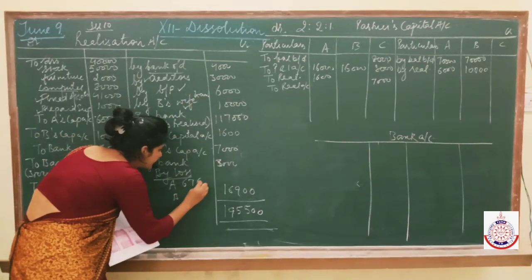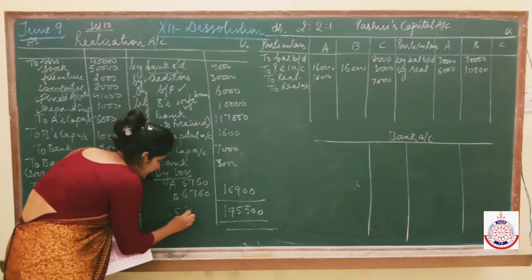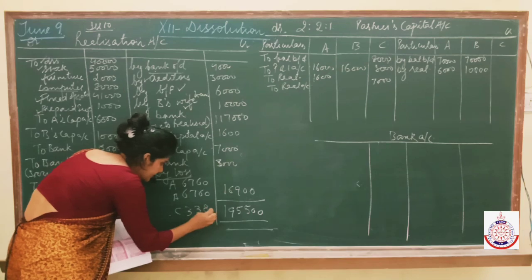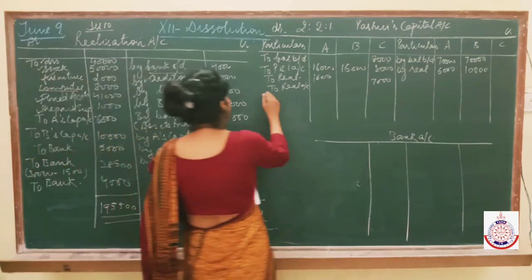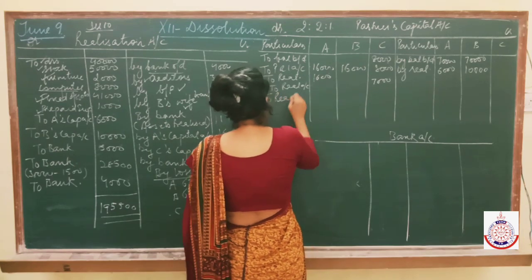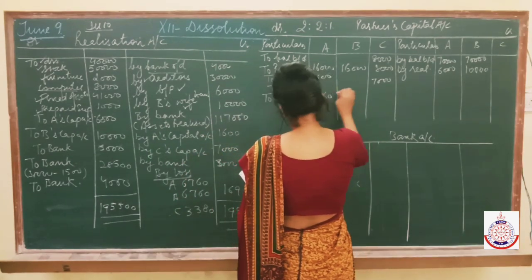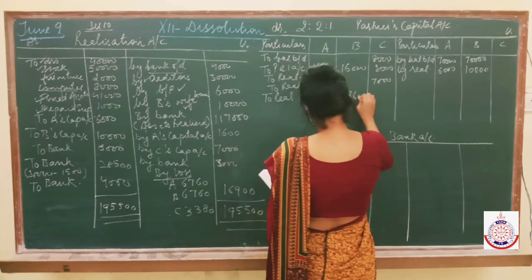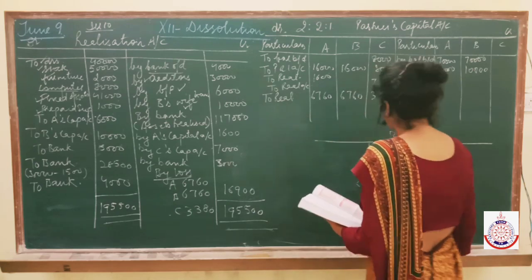So it will be 6760, 6760 and 3380. Now transfer this loss to partner's capital account. Right here to realization, it is 6760, 6760 and 3380.